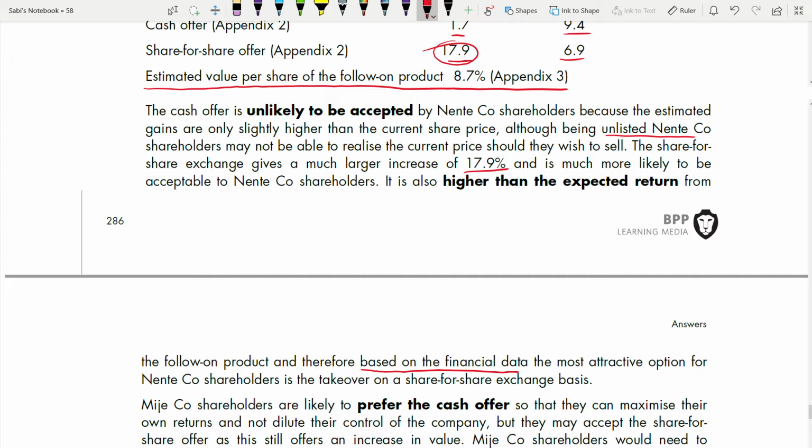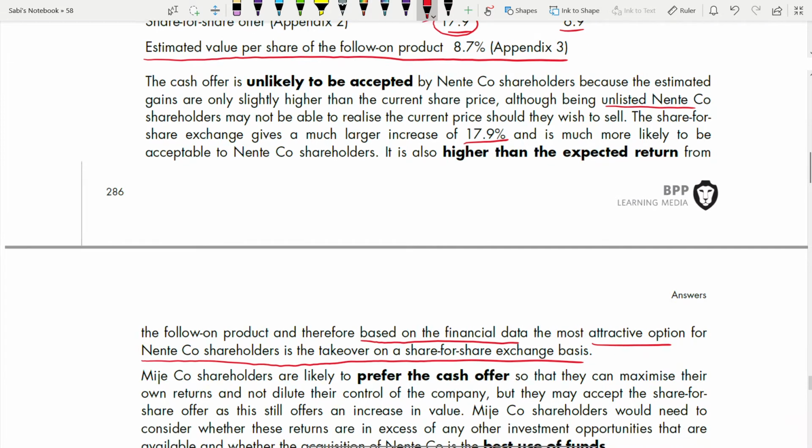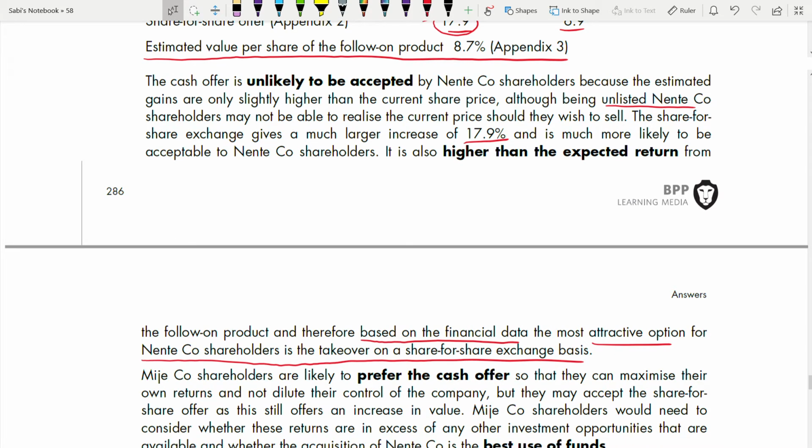So this is based on what data? Financial data calculations, right? The attractive option for Nente shareholders is the takeover on a share for share exchange. You have to write all this in your report. Most attractive, 17.9% is higher than the follow-on product, which is 8.7%, and also the cash offer. That is for Nente. We have to discuss for all the shareholders. Remember, all stakeholders. Now we have to talk about Major shareholders in a different paragraph.